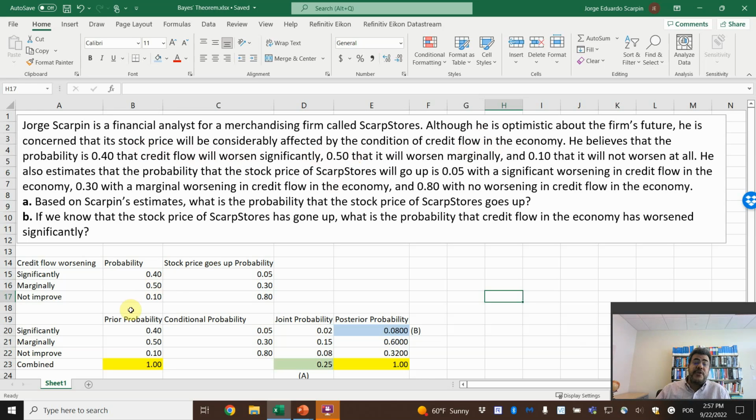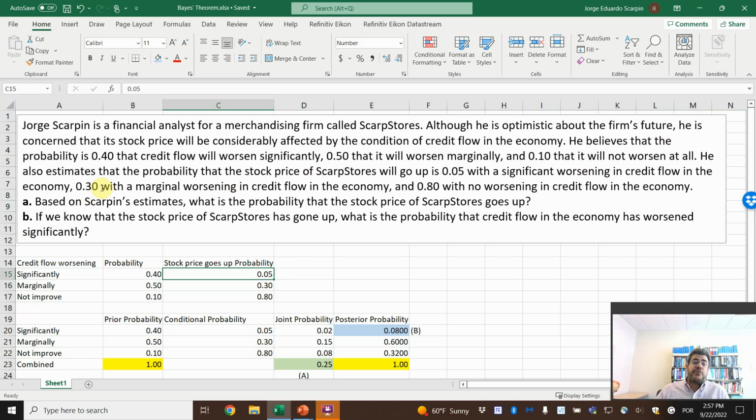This is our prior probability, our credit flow worsening. So 0.4, 0.5, and 0.10. This is what we know now. And then based on this scenario, based on this probability, he also estimates that the probability that the stock price of Scarp Stores will go up is 0.05 with a significant worsening in credit flow. So if there is a significant worsening, there is only 5% probability that the stock goes up.